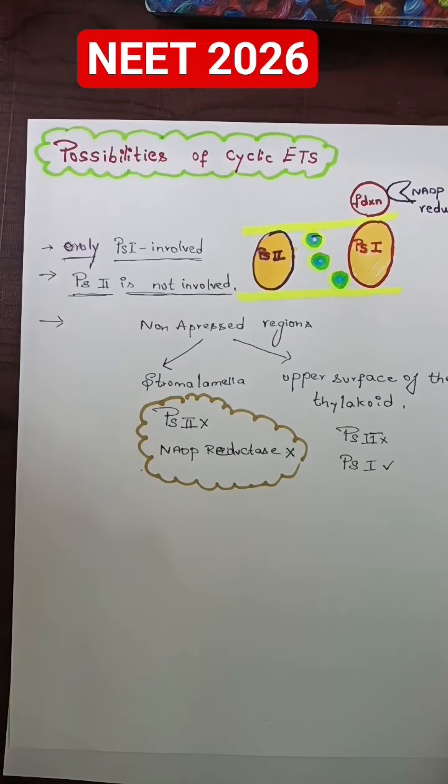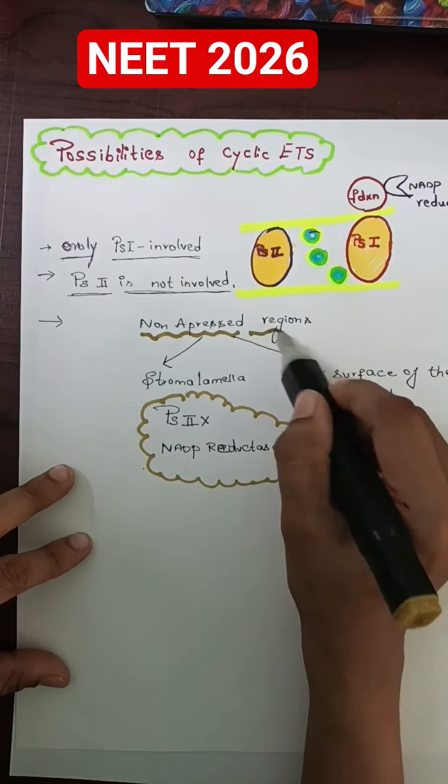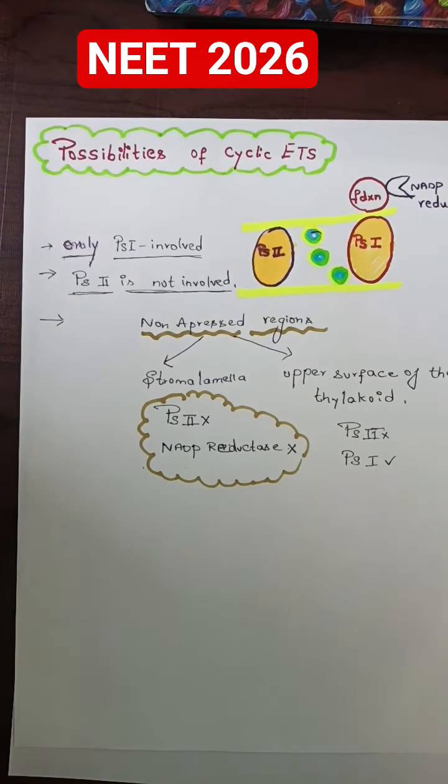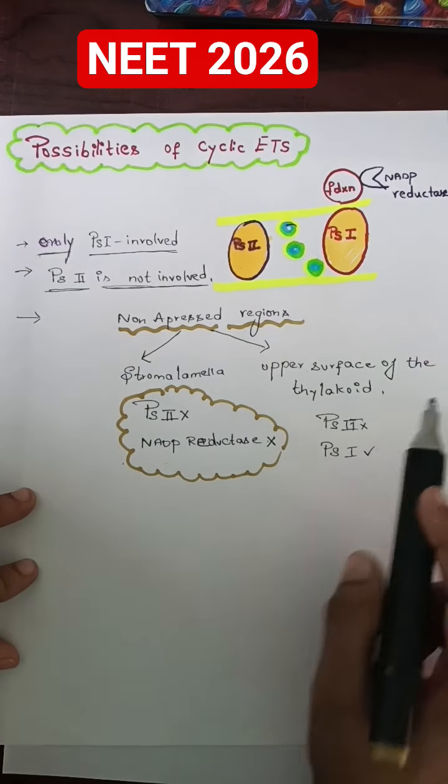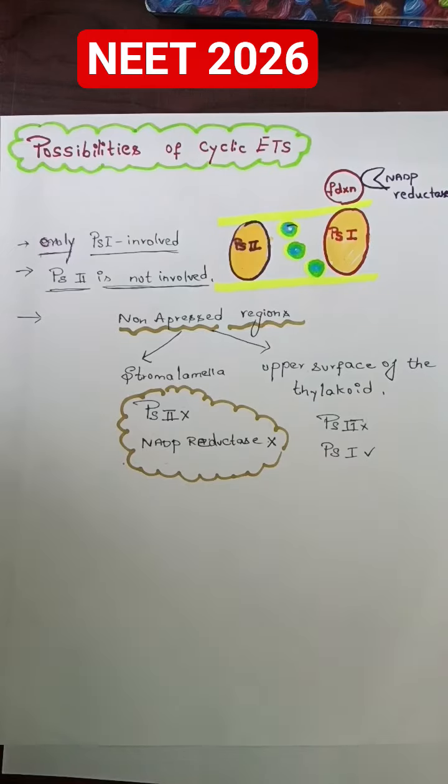PS2 is not involved. So if you just take a look at the non-appressed regions, yes, the non-appressed regions are of two types. So the regions which cannot be appressed by any of the membrane, one is stroma lamella, another one is upper surface of the thylakoid. So both are considered to be non-appressed regions.